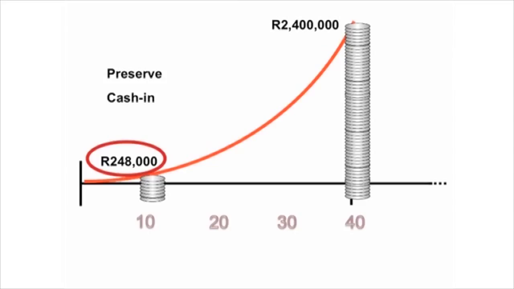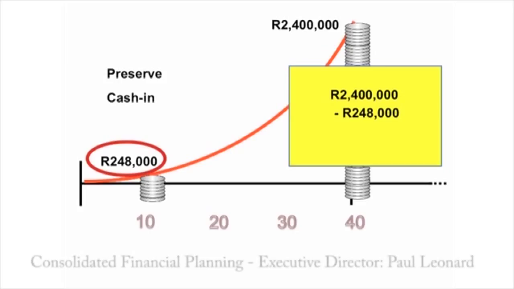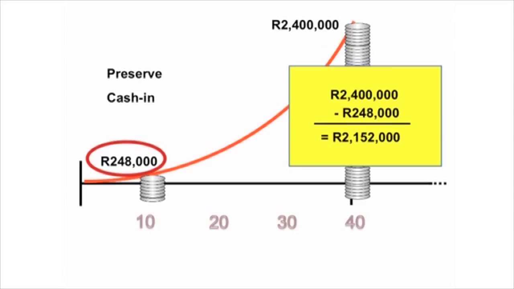Now, Bob's seen this calculation that says if he saves over 40 years, he will have the equivalent of 2.4 million Rand. So he wanted to know how much less he will have if he cashes in his savings now. And then he makes an erroneous calculation. He deducts the value of 248,000 Rand from the 2.4 million Rand that he could have at the end, giving him a result of 2,152 million. He figures that this should be the way to do the calculation because, after all, he'll continue saving for the second, third and fourth 10-year periods.